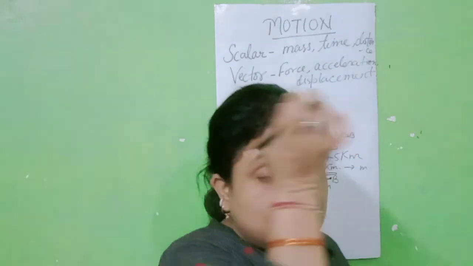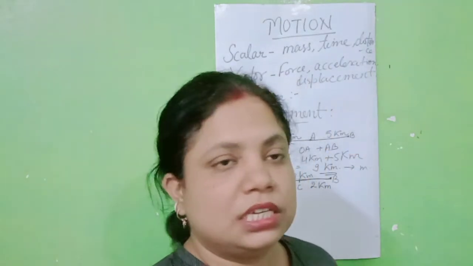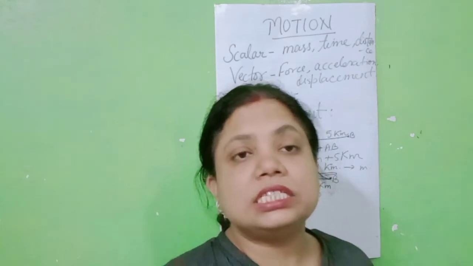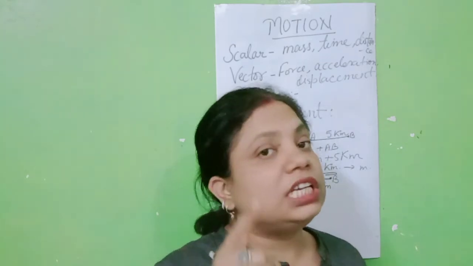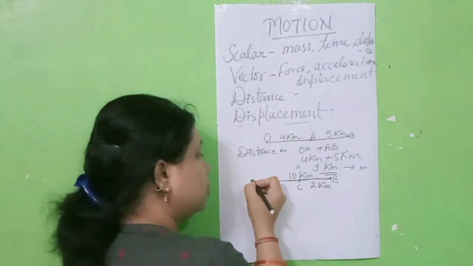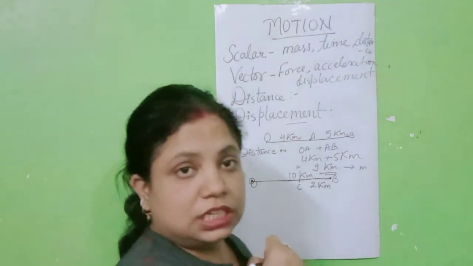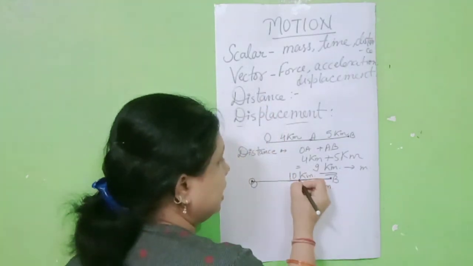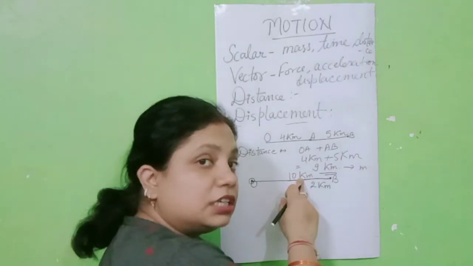Fine. So what will be the displacement here? Students, I said displacement is the shortest distance between the initial and final position. So let's see here, what is the initial position? This one, O point, is the initial position, and the final position which is covered by the object is this one.